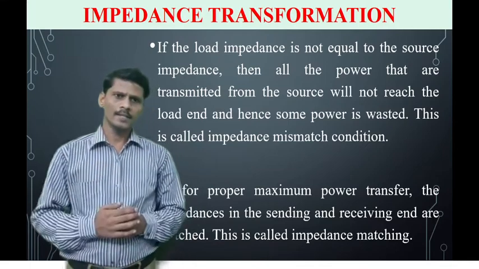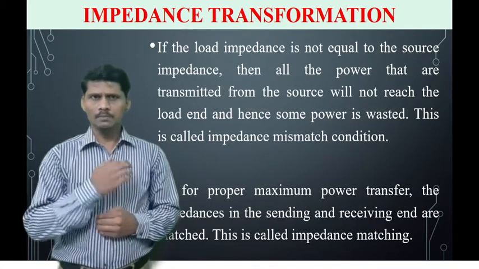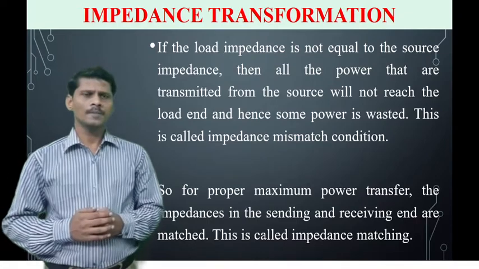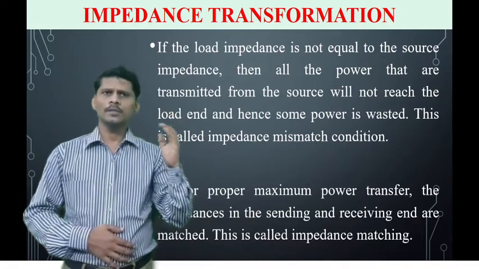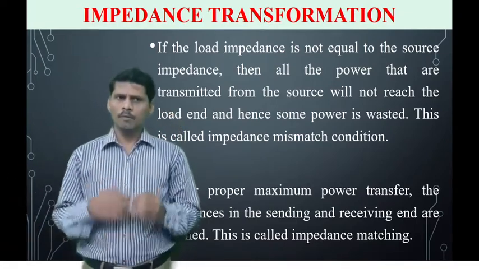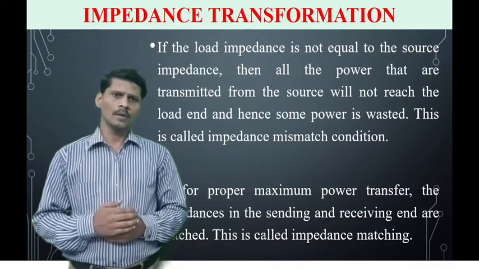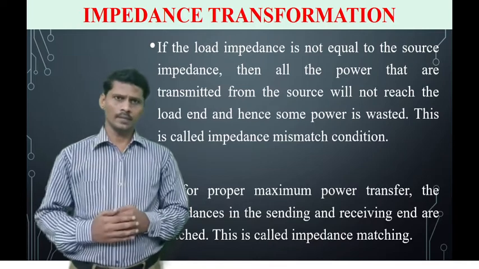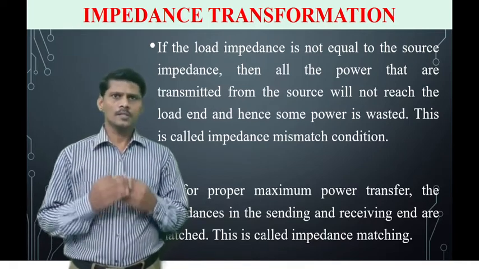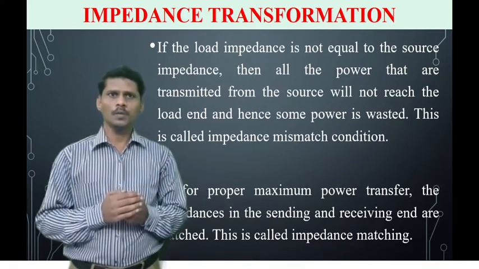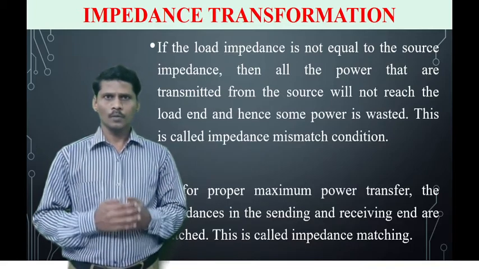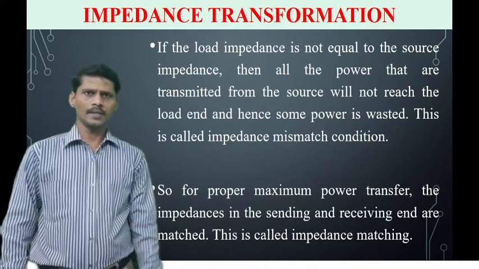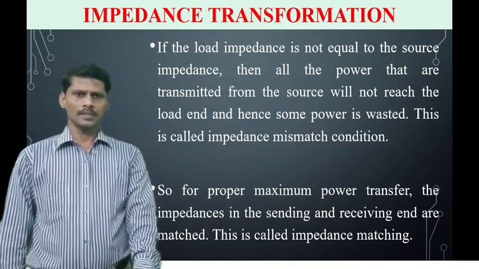What is impedance mismatching? If the load impedance is not equal to the characteristic impedance, then the power transmitted from the source will not reach the load end. In this case some of the energy and power will be wasted, which is called the impedance mismatching condition.